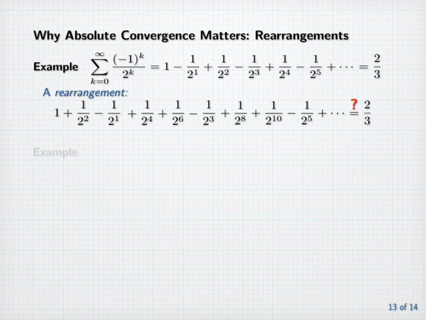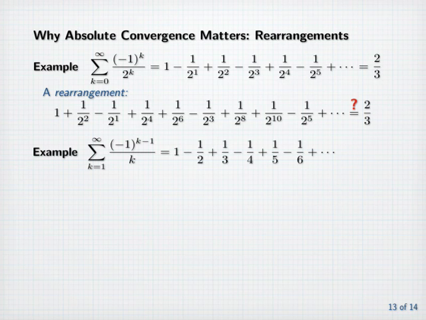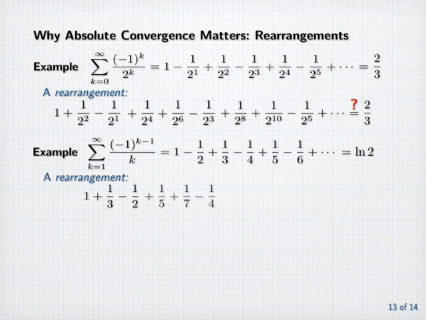Here's another example. The sum from k equals 1 to infinity of (-1)^(k-1) over k equals 1 minus 1/2 plus 1/3 minus 1/4, and so on. In a later section, we'll learn that this series sums up to exactly the natural log of 2. If we rearrange this series in the same way as the previous one, we have 1 plus 1/3 minus 1/2 plus 1/5 plus 1/7 minus 1/4 plus 1/9 plus 1/11 minus 1/6, and so on. And the question is whether or not this rearrangement sums up to the same value, the natural log of 2.